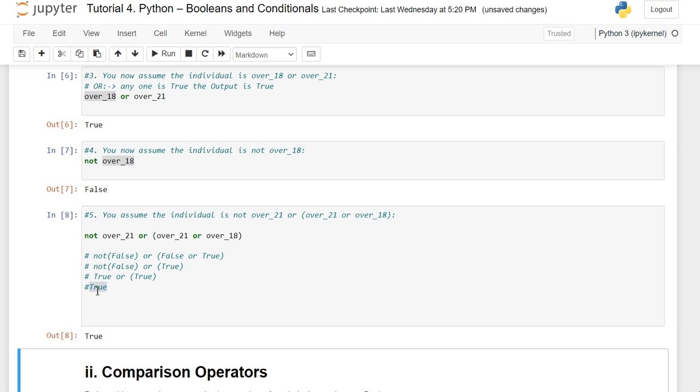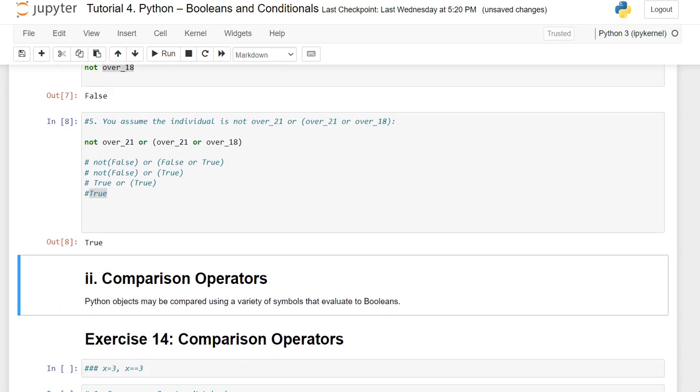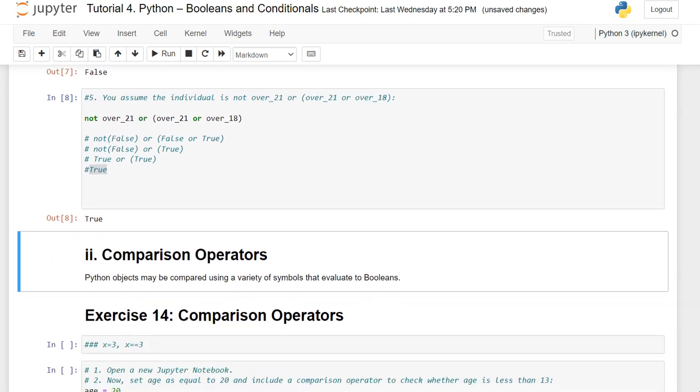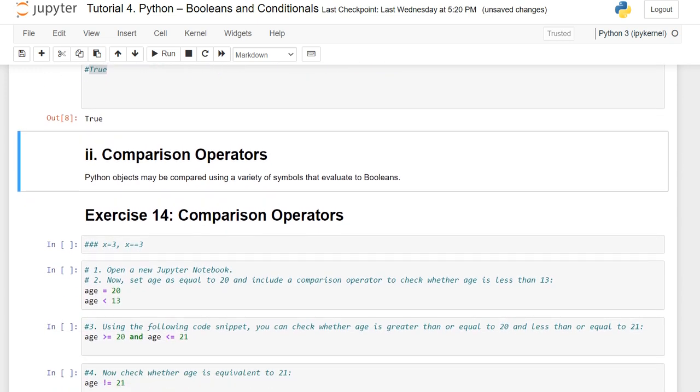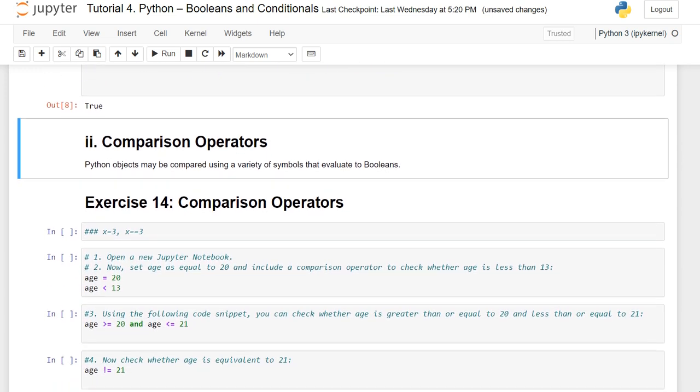Kindly have a look, our expression for this individual assumption resulted in true. Okay, next is comparison operators.